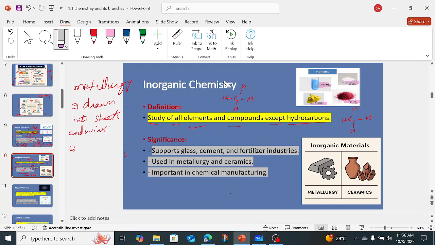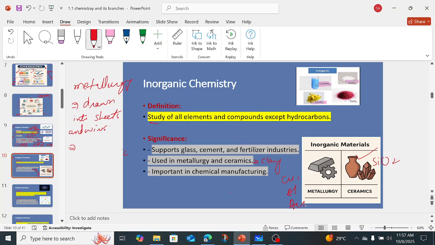Then ceramics means the objects which are made up of clay. Okay, so when the substances are made up of clay and then we apply heat, that will change into ceramics. So ceramic materials are made up of clay, right? These examples, which are made up of clay, are known as ceramics, and they are also inorganic in nature because their composition is mostly silicon dioxide. And in metallurgy, we have copper wires, aluminium wires, we have gold, Au, different sheets of gold. So that comes in inorganic chemistry.